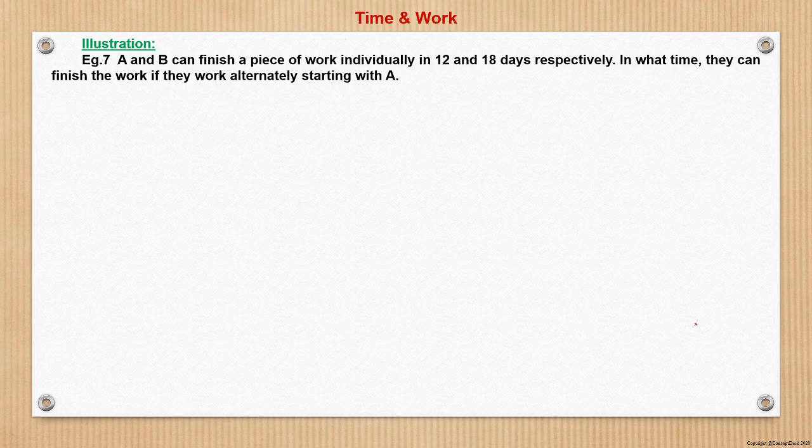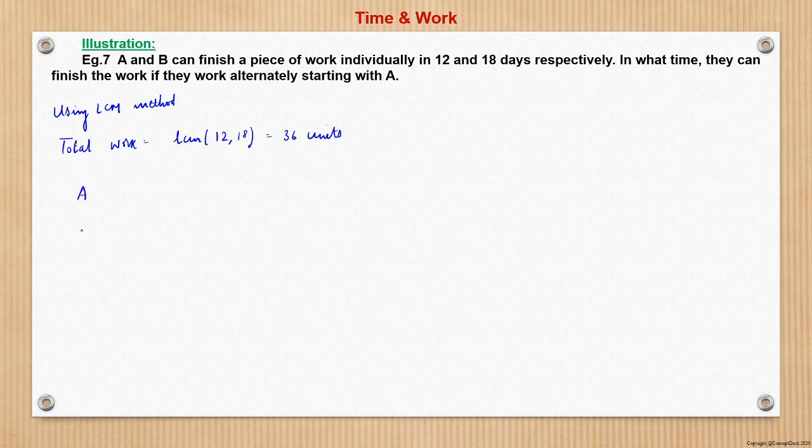Now let's move to question 7. Here it says that if A and B can finish a piece of work working individually in 12 and 18 days respectively, in what time can they finish the work if they work alternately starting with A? So same, I start using the LCM method. Total work is equal to the LCM of 12 and 18, which is 36 units, right?